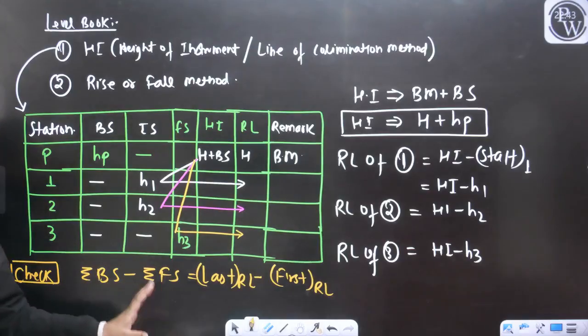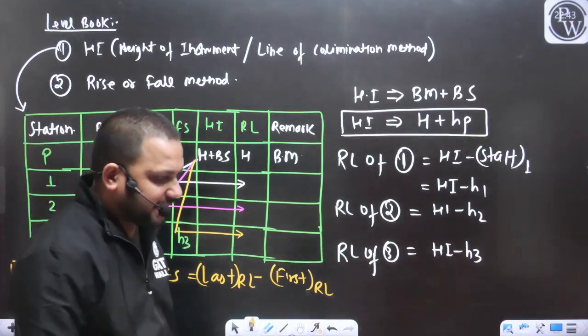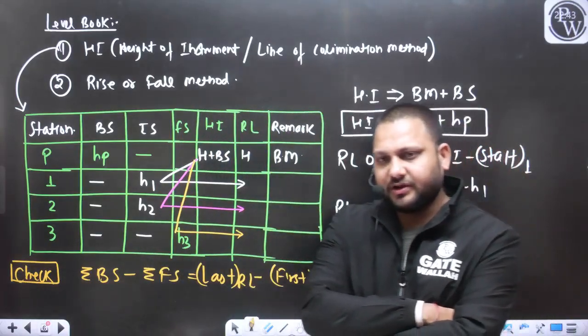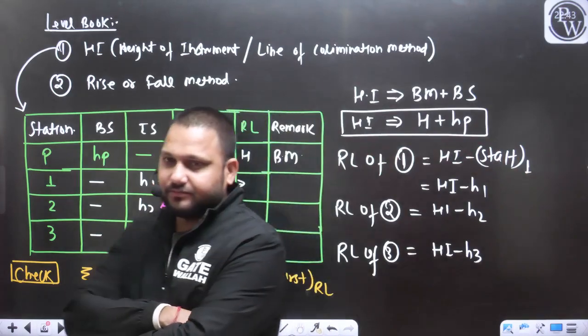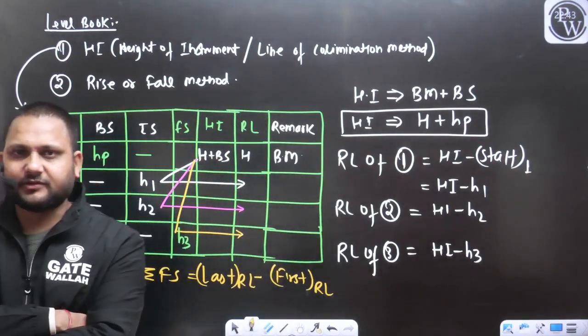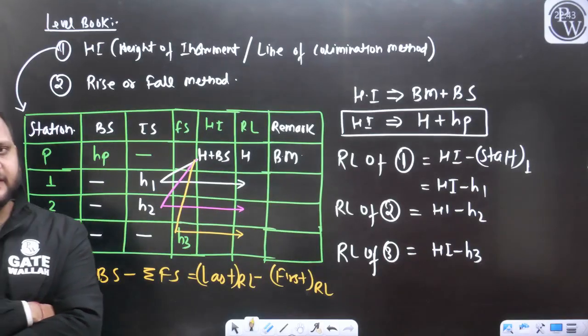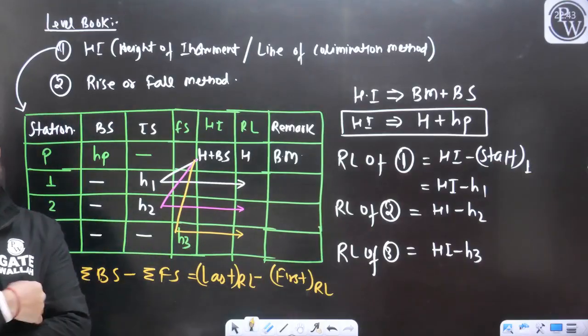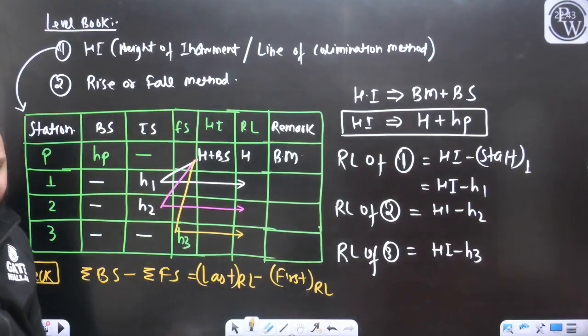This check is very important from your objective questions point of view, so majorly you will get questions related to this check itself. So this was the discussion related to the HI method.